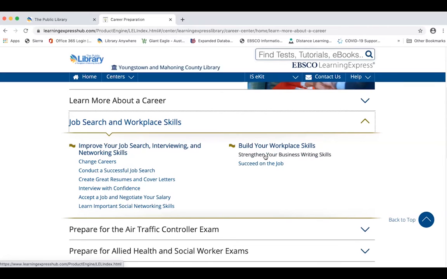I work with many workplace organizations in Mahoning County that help job seekers, and one of them told me that she had a coworker that once sent out an email in all caps, which is shouting in the online world, and got sent to human resources and had to take a course on how to do proper emailing.